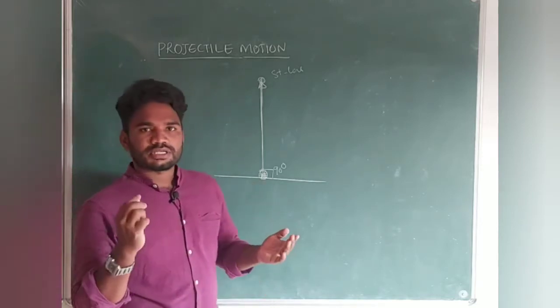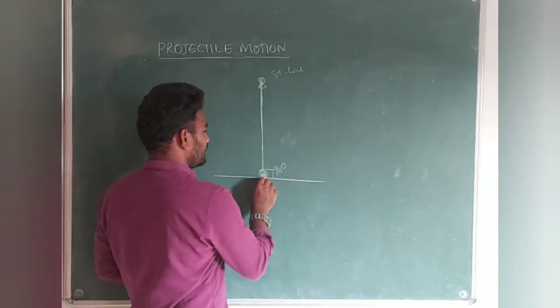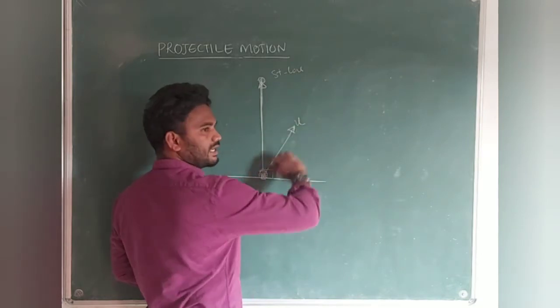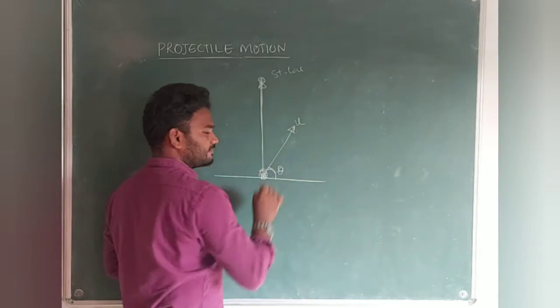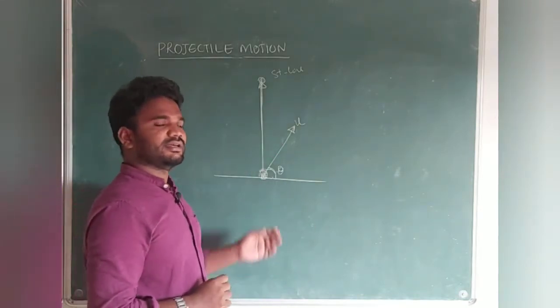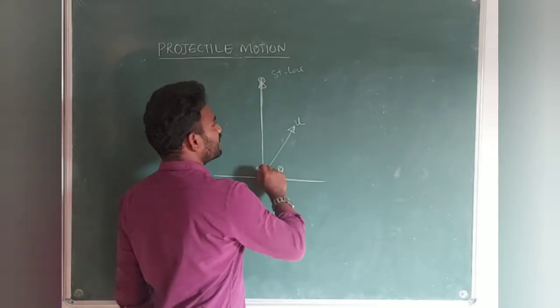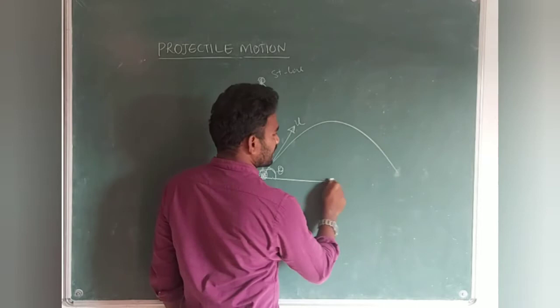We have to project an object with an angle of theta with the horizontal. Let me consider I have projected one object with this angle theta, which is not 90 degrees, it is less than 90 or greater than 90, whatever it may be. So what happens here? The body will not follow a straight path, it will move in a parabolic path, students.